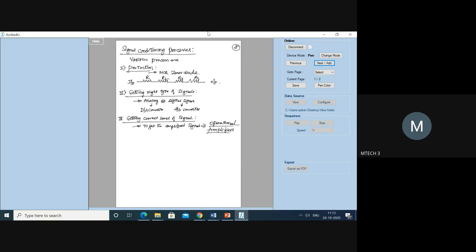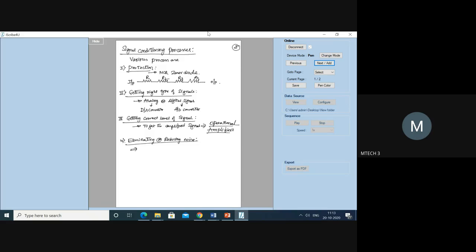Okay, right. Next, the fourth one is eliminating or reducing noise. What is the device you are going to use? Filters.